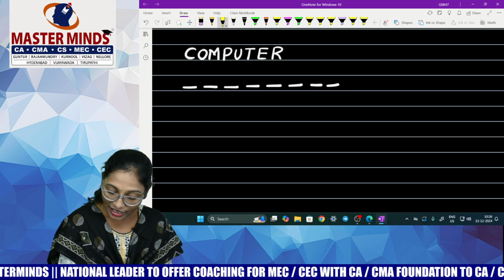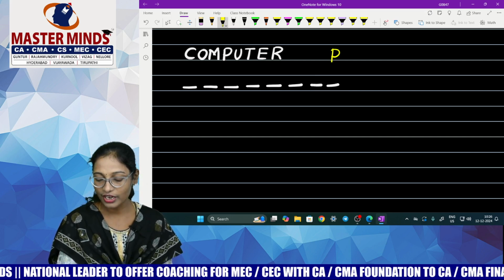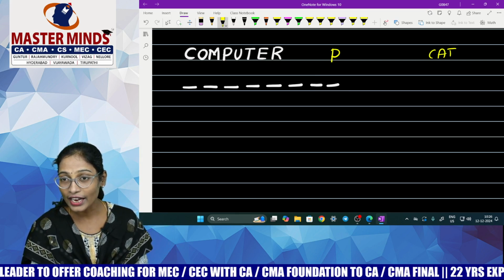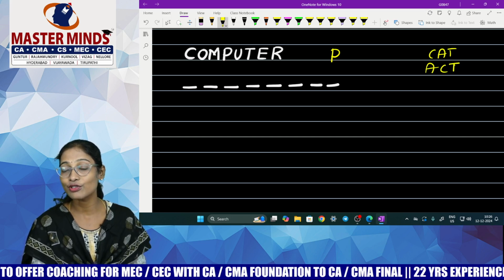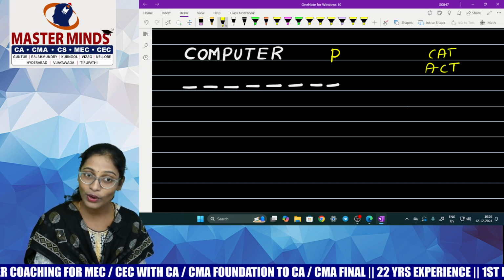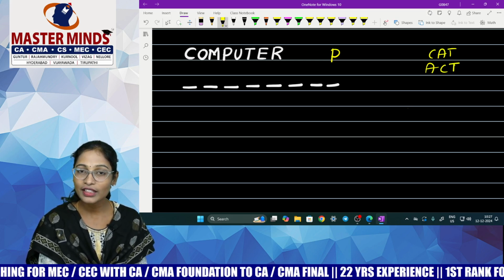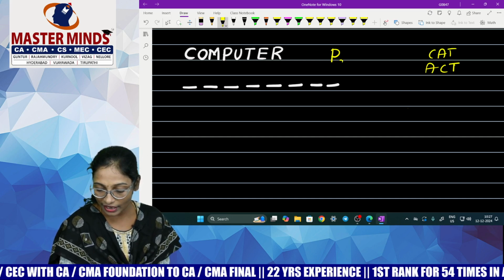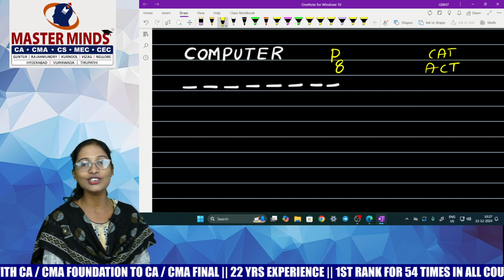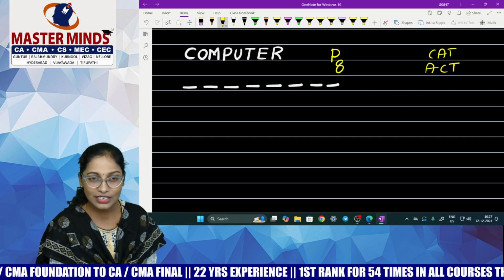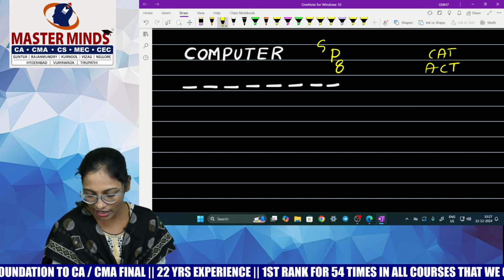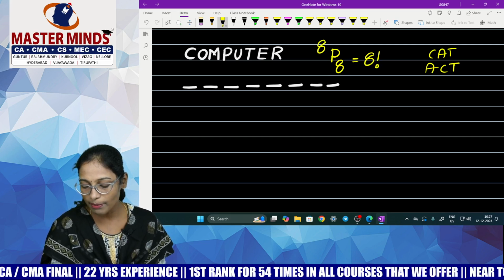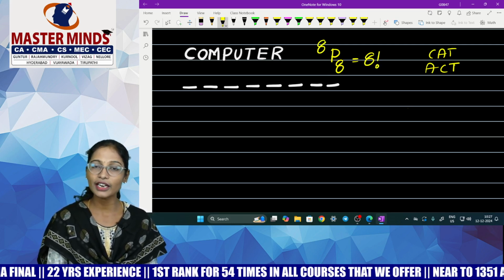So guys, I'll tell you that it is a permutation. Because I told you just now, framing a word: CAT gives cat, ACT gives act. Means AB is not equal to BA. If it is not equal to BA, we call it permutation. So you have to arrange how many members? 8 members. Number of persons to be arranged is r, out of how many letters? 8 letters. 8P8, which is nothing but 8 factorial. 7P7 is 7 factorial, 8P8 is 8 factorial.